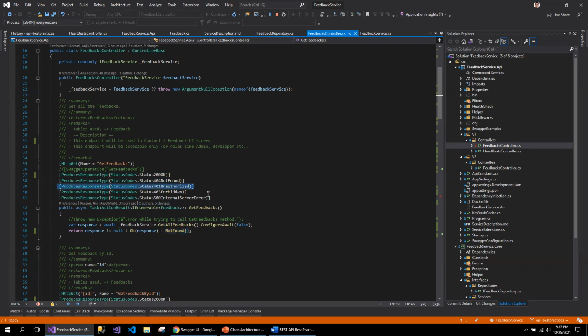I've also included these two methods because I'm going to add the authentication and authorization functionality, or a feature, to this service. In that case, I will be using these two. So I've added these two in advance. And this is anyway required to say that if there are any errors while getting the feedbacks, you will be returning the 500 internal error.